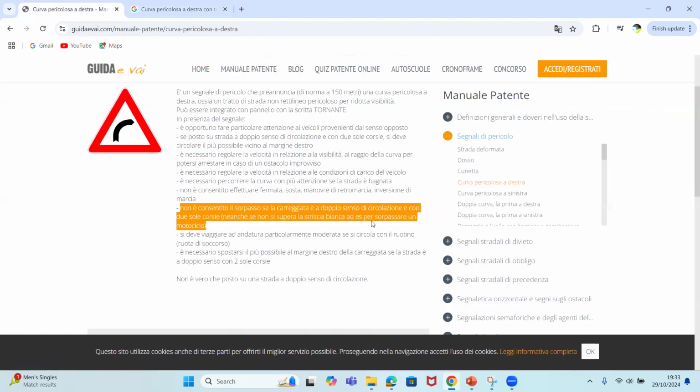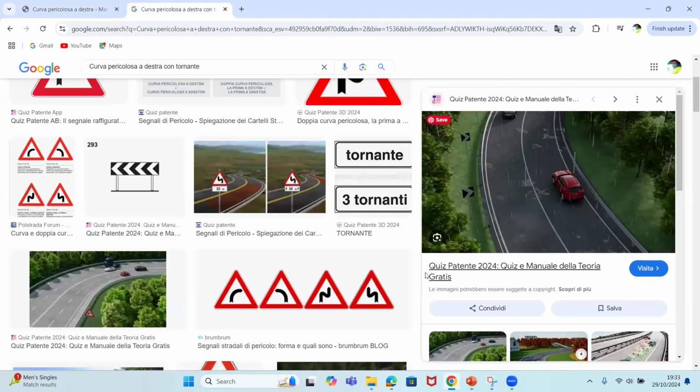They went further to say, watch: ad esempio, per superare un motociclo. For example, to overtake a motorcycle. Imagine that instead of this red car, a motociclo is here, and the red car is at the back. The red car may say, okay, I can overtake this guy without coming out of here. You still cannot do it. Is it clear now? So nobody should say tomorrow, hey, you cannot overtake in doppio senso di circolazione.